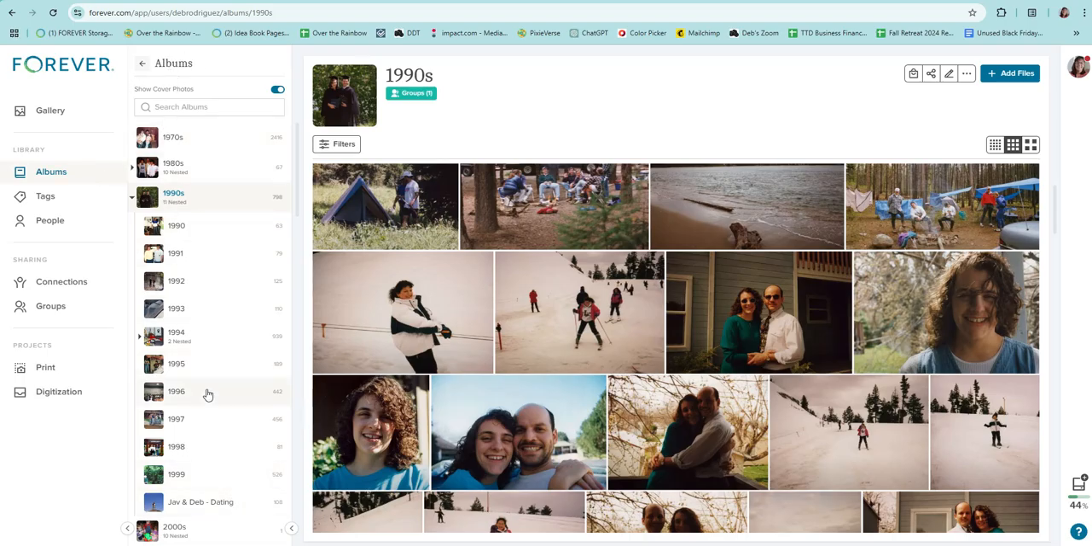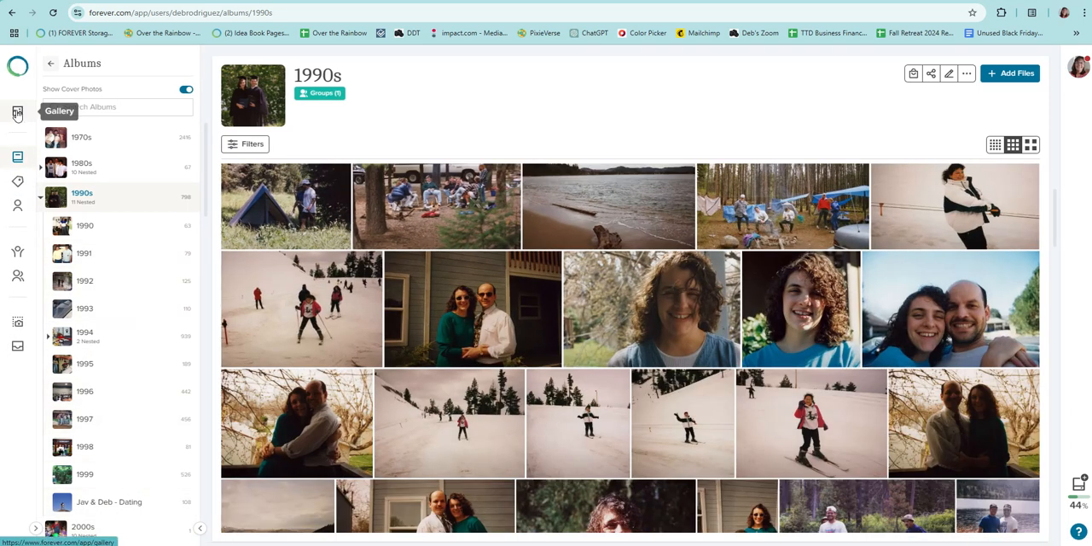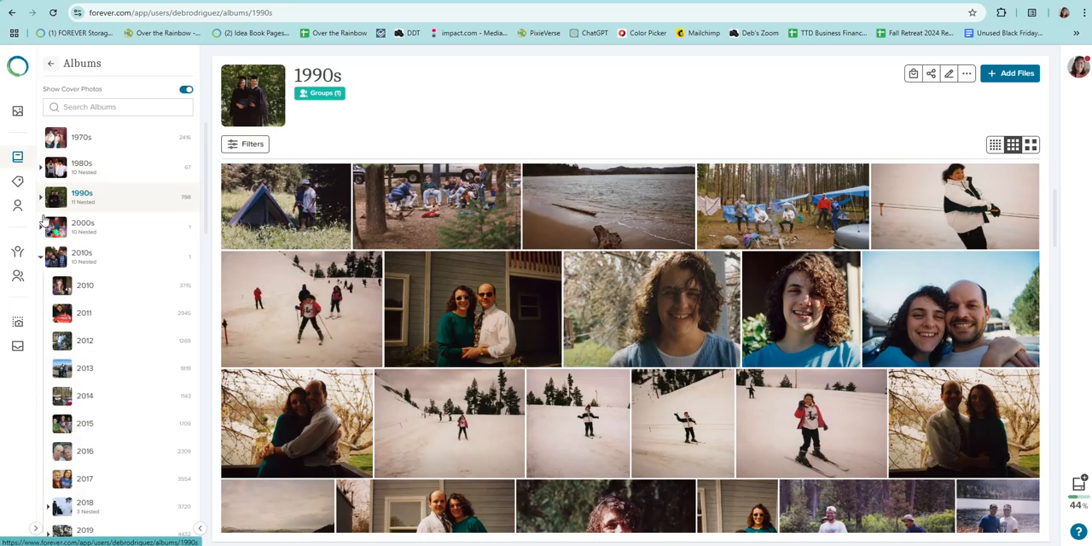Typically when I'm going through my nested albums, I don't need to toggle back to tags or gallery, so I can keep this one minimized off to the side, and you can still see the icons and get to those things fairly easily if you want to do it that way. This will give you more space for actually working through here. So hope that makes some sense.